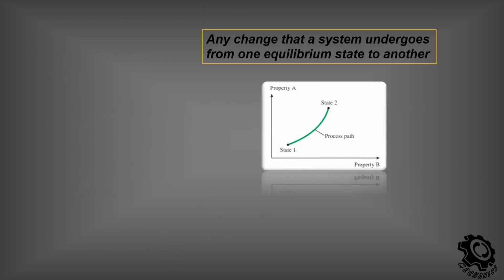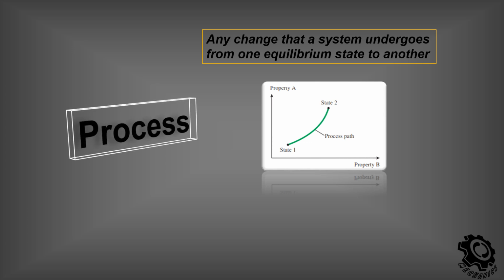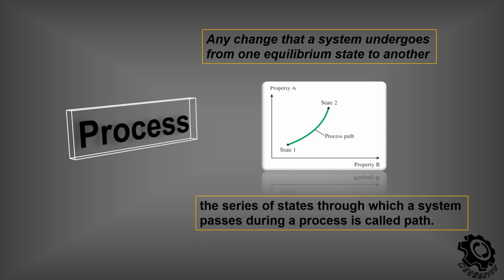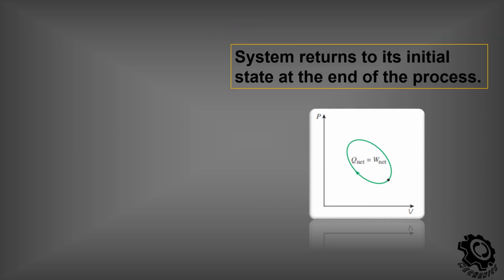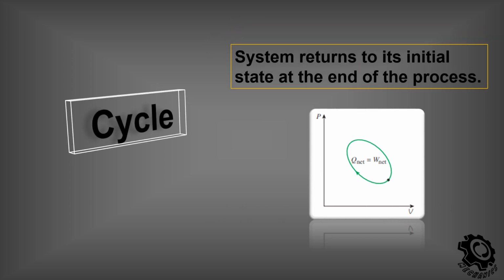Any change that a system undergoes from one equilibrium state to another is known as a process. The series of states through which a system passes during a process is called path. When the system returns to its initial state at the end of the process, we say that it is a cycle.